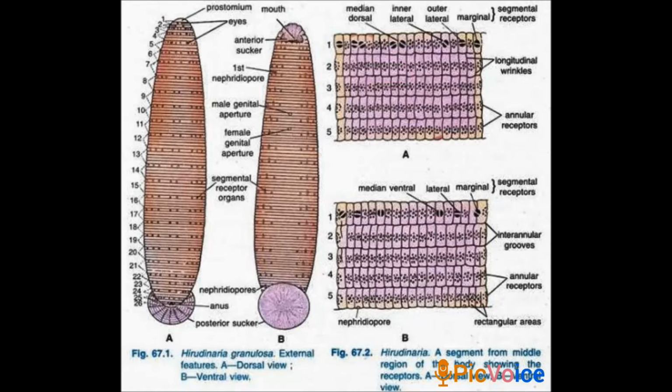Next, another one is the male genital pore. The male genital pore is a mid-ventral opening that is situated between the second and third annuli of the 10th segment. In the picture you can see the 10th and 11th segment.